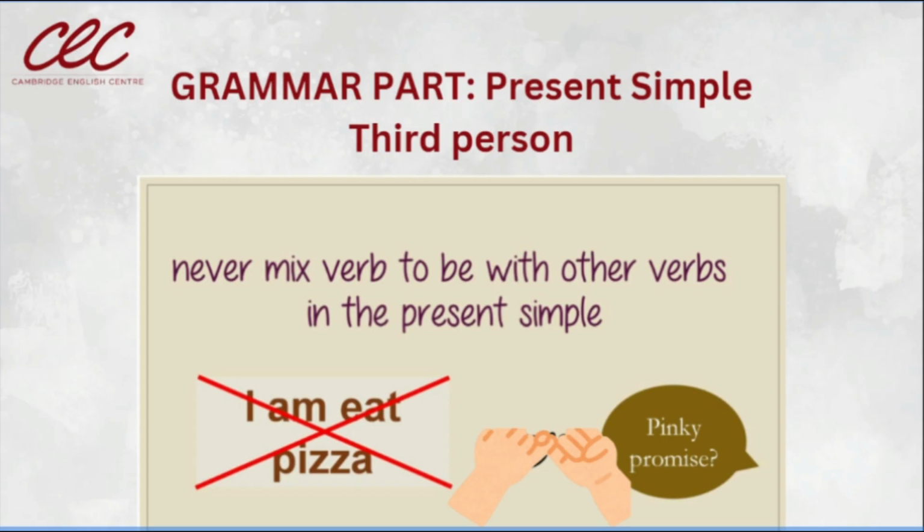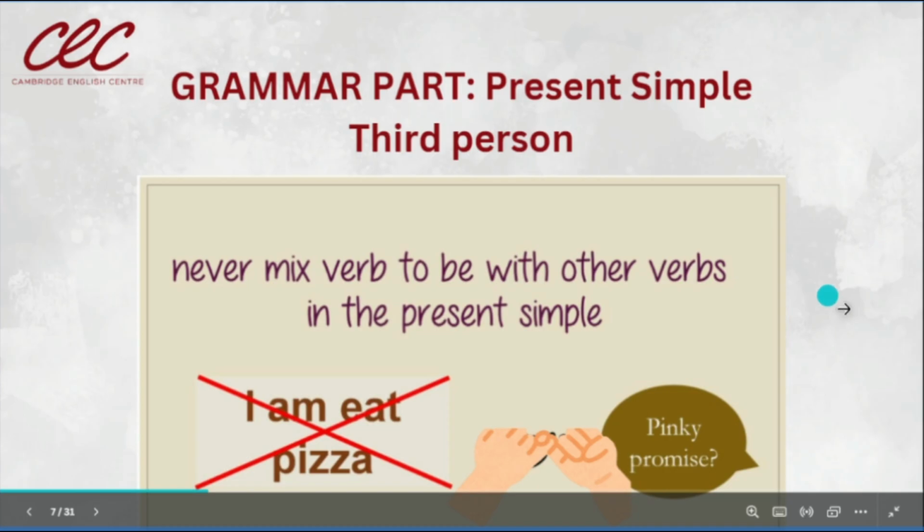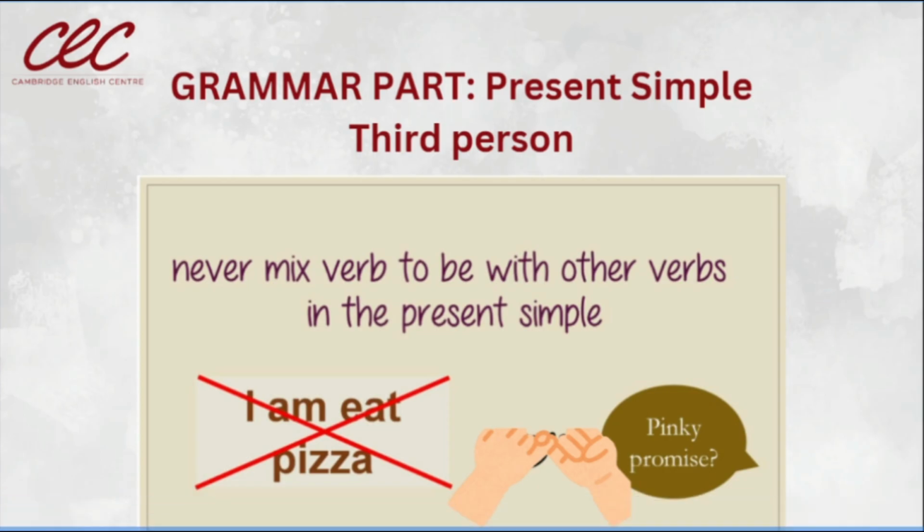Y no podemos mezclar verbo to be y otro verbo en el presente simple, ¿sí? O es el verbo to be o es otro verbo. Eat, live, drive, have, like. Pero no pueden estar ambos en una misma oración, ya sea oración positiva, negativa o pregunta. Nunca se mezclan estos dos. Me refiero a la misma oración. We cannot say I am eat pizza. We need to say only I eat pizza.